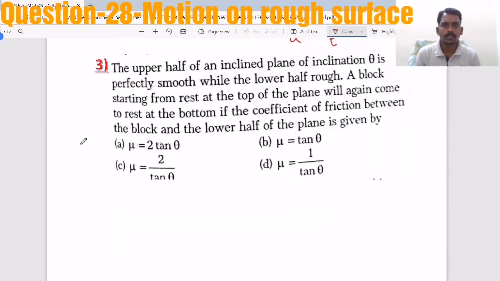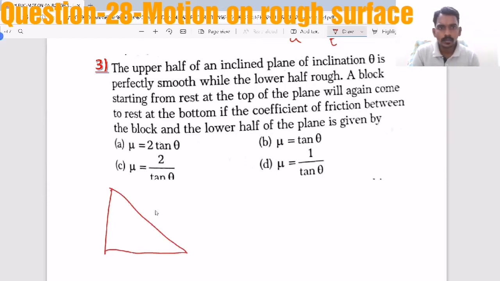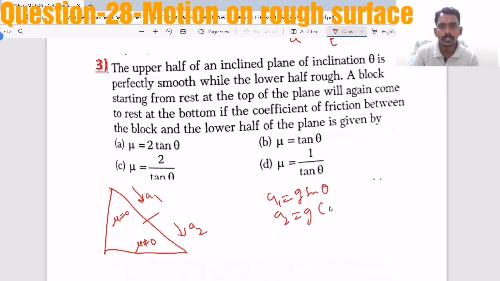Now here one more question based on the inclined surface. The upper half of an inclined surface is smooth while the lower half is rough. So here frictional coefficient 0, here frictional coefficient is not 0. Now here acceleration A1, here acceleration A2, and A1 is g sin theta and A2 is g into sin theta minus mu cos theta, we have seen.